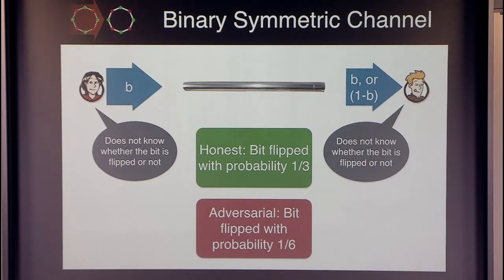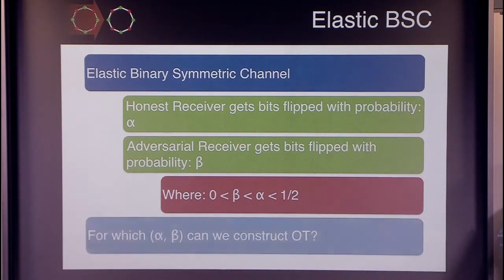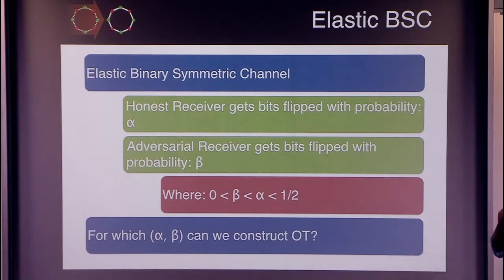Now, an elastic version of a binary symmetric channel can be parameterized by two parameters, alpha and beta, where alpha is the probability that the input bit is flipped when the receiver is honest, and beta is the probability that the input bit is flipped when the receiver is adversarial. The question we ask is, for which values of parameters alpha and beta can we indeed securely implement Oblivious Transfer?